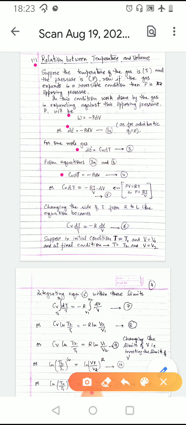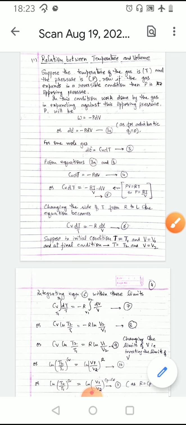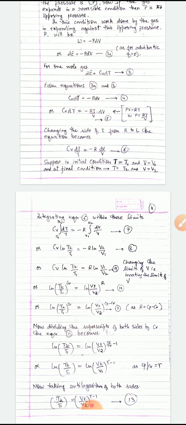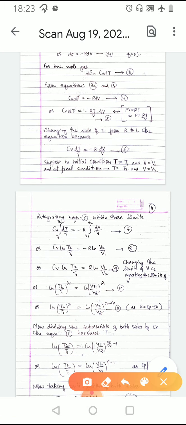Now we have a standard gas equation for 1 mole of gas, PV is equal to RT. By rearranging this equation, we get the value of P as P is equal to RT upon V. Now putting this value of P in equation 4, the equation becomes Cv dT is equal to minus RT upon V dV. Changing the side of T from the right hand side to the left hand side, the expression becomes Cv dT upon T is equal to minus R dV upon V.